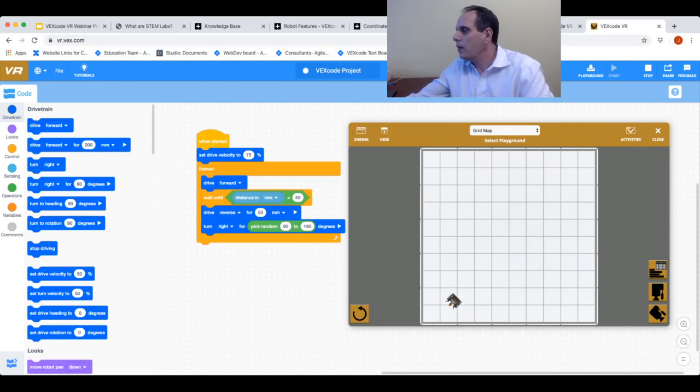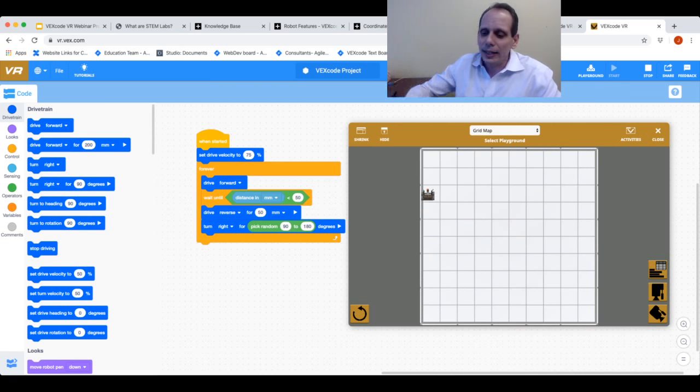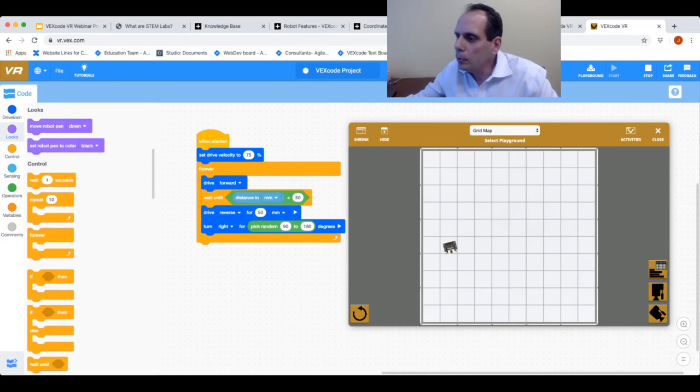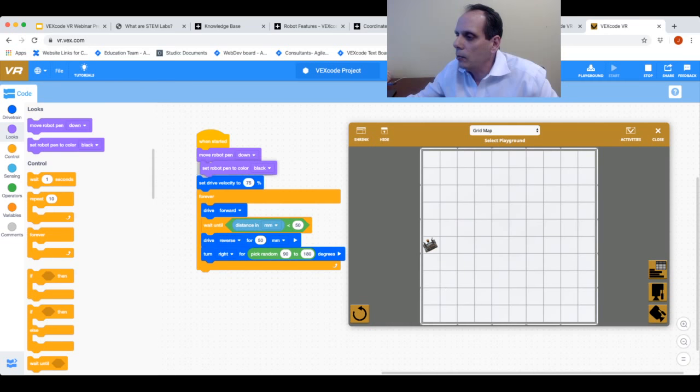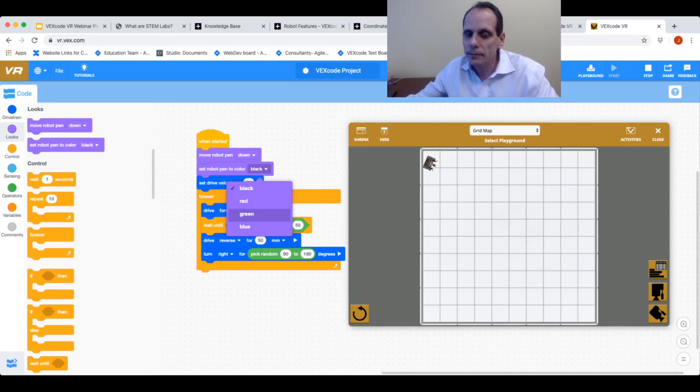Now, finally, one of the things I talked about was that pen that we have with the virtual robot. If I want to be able to see whether my robot is covering the entire area, let me go to looks. I'm going to put my pen down, and I'm going to set a color to it. So let's say I want my color to be, I don't know, you can see that I have different options. I'm going to make it green.